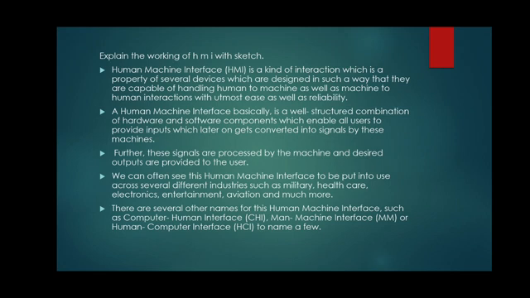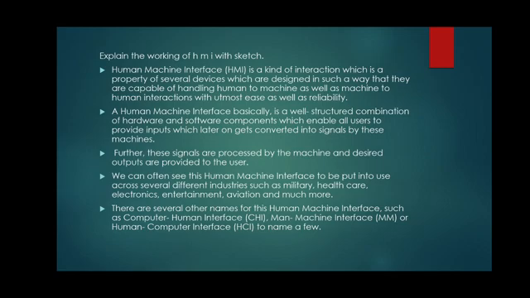So the human machine interface will convert the physical quantities into the electrical signal. Further, these signals are processed by the machine and desired outputs are provided to the users.